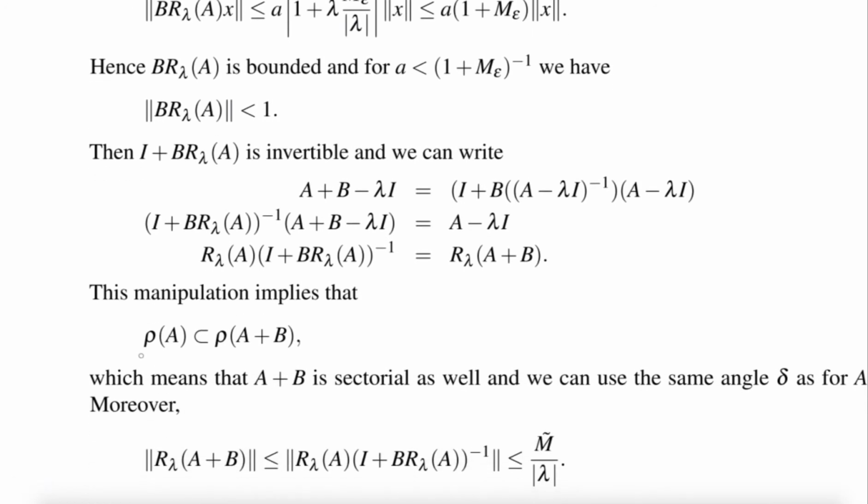And at some point you show that the resolvent set of A is included in the resolvent set of A plus B. And you remember for the sectorial operator, the sector defines a subset of the resolvent set. And so if the sector is in rho of A, then the same sector is in rho of A plus B. So this makes A plus B sectorial as well. And then we can show it has the same estimate.